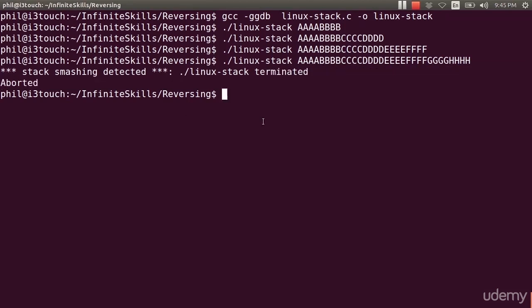So why am I making a big deal about this? If I don't terminate the program, the malicious user could take control of the program and redirect the program flow. They could inject some shell code, or they could have me running something I don't want to run. So it is much safer to just kill the program. And that's exactly what's being done here. So it's getting a signal abort, and the program is aborting. So I don't have much of a chance as an attacker of redirecting to my shell code or something else.